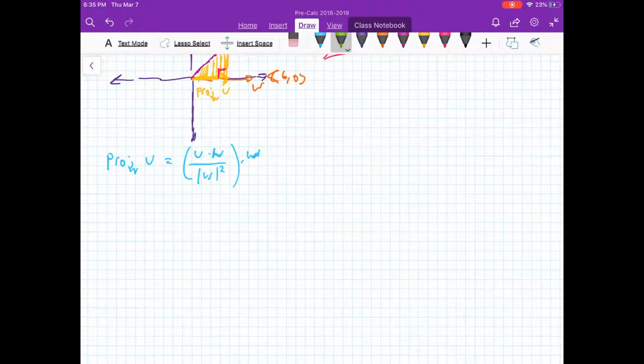Now you might be saying at this point, well, Mr. Jurashek, this is all well and good. I can project one vector onto another. But this really isn't useful. It doesn't even make much sense. Well, I'll give you an example that's actually really useful. It actually makes a whole lot of sense, and it's really practical in our everyday lives.